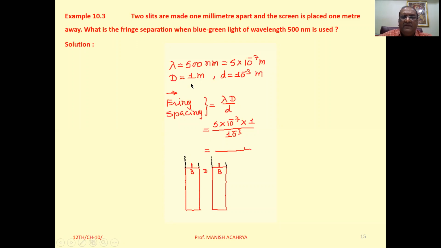D, the distance between slit and screen, that is 1 meter. Small d, the separation between two slits, that is 10 raised to minus 3 meter, because it is 1 millimeter. Now fringe spacing, simple thing, lambda capital D by small d, substitute the values, you will get the answer.